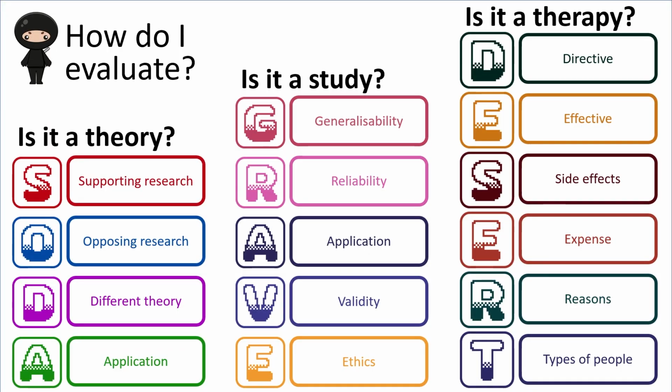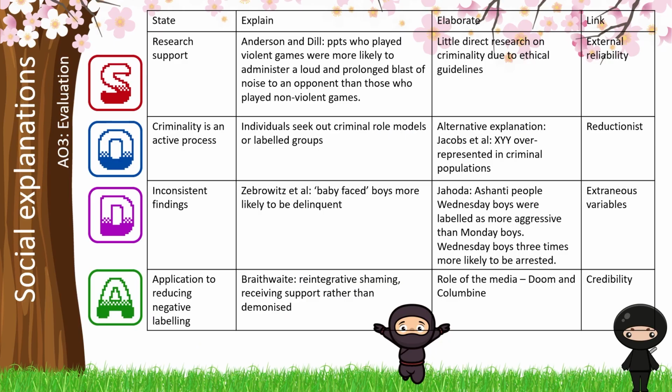So how are we going to evaluate? Well, this is a SODA structure, and we're going back to those key elements of supporting, opposing research, a different theory, and application. What we always want to think about here when we're doing our evaluation is having counter arguments. Being really clear, yes, there's research support. We've picked one from Anderson and Dill, but you could go for your own favourite.